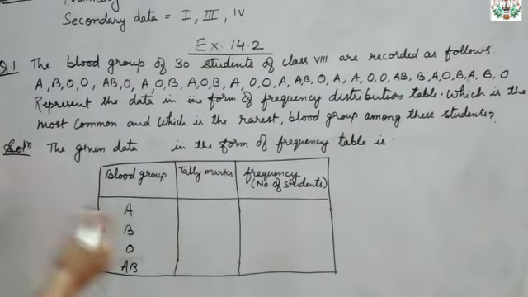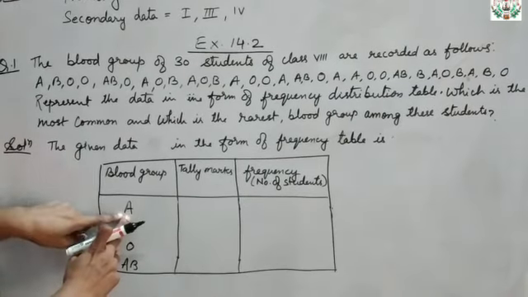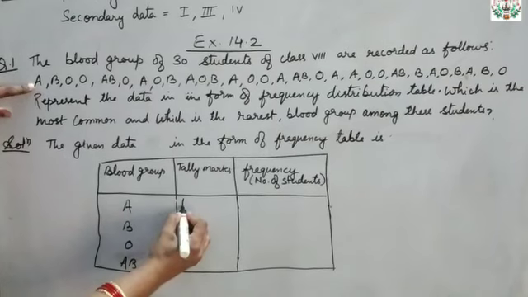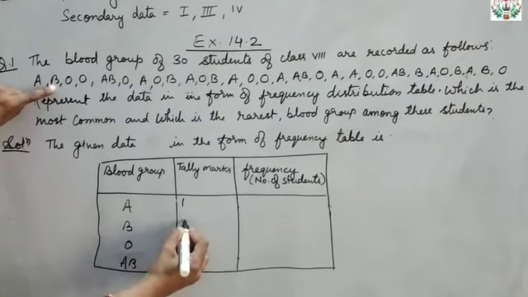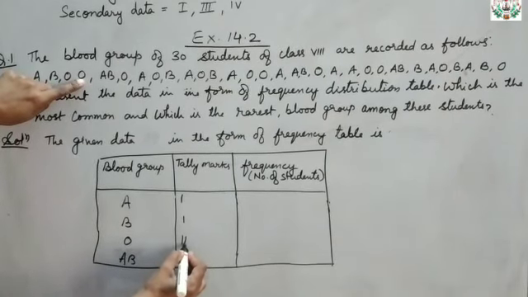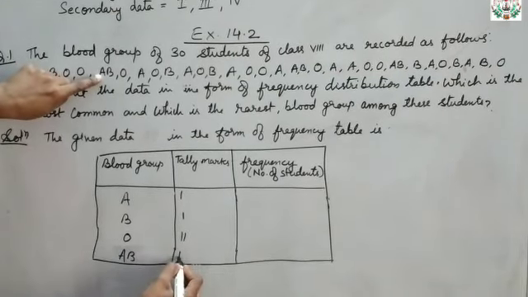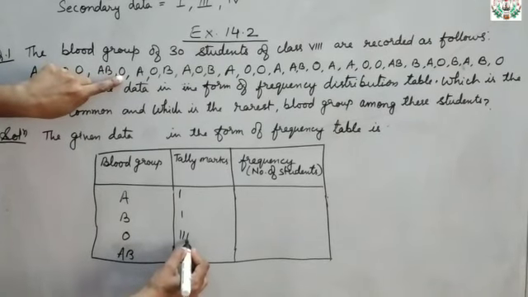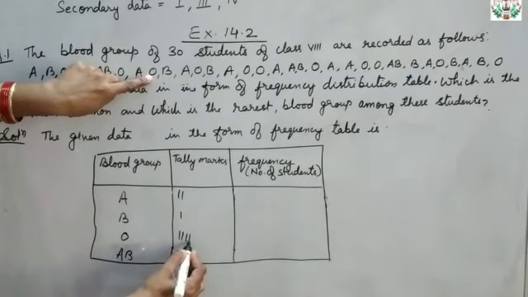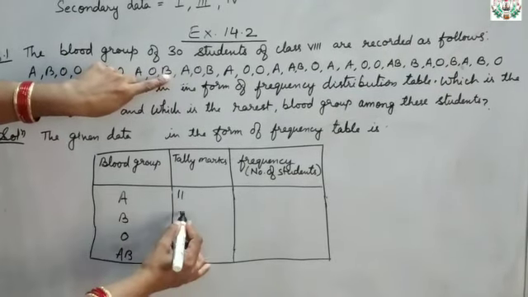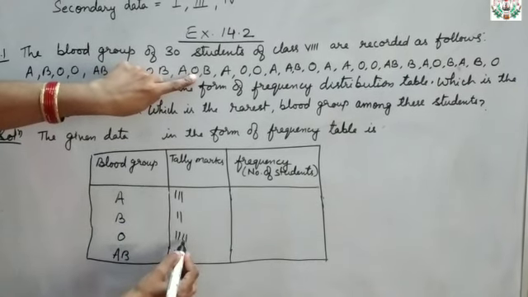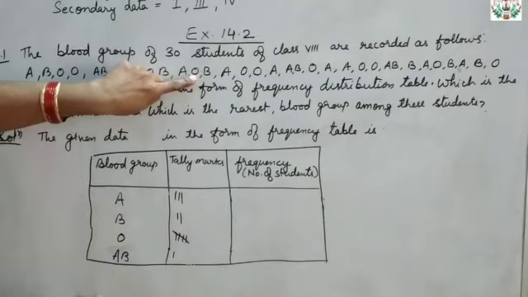Now see, tally marks, how will you do it? Keep on checking. First one is A, so A, 1 tally mark. Then B, 1 tally mark. Then O, 1 tally mark. Then again O, so another tally mark. Then AB, 1 more tally mark. Then O again, 1 more. A again, 1 more. Then O, 1 more. Then B, 1 more. Then A, 1 more. Then O. See, 4 is completed, so the 5th will be the cross line.